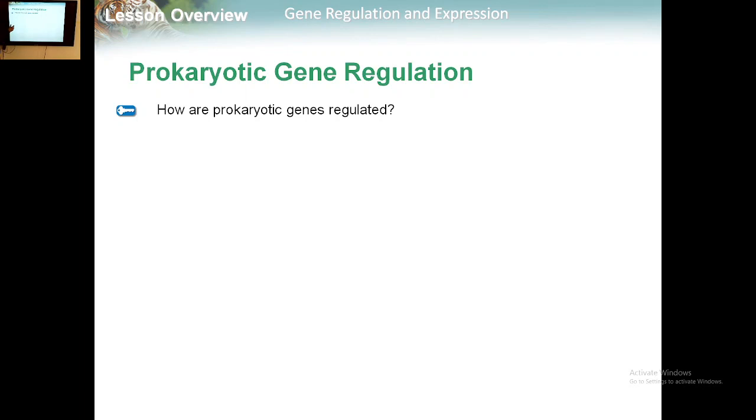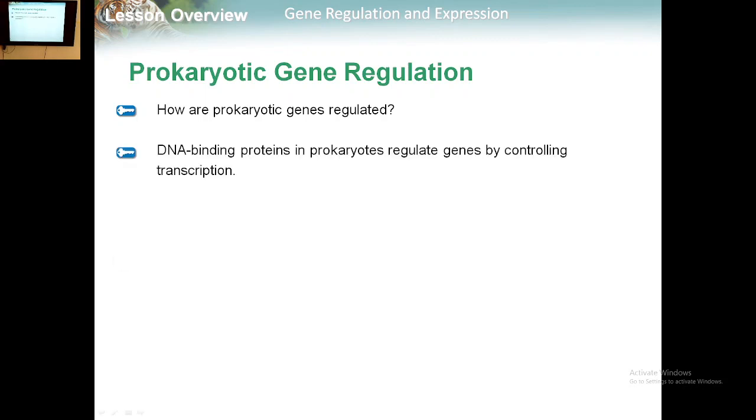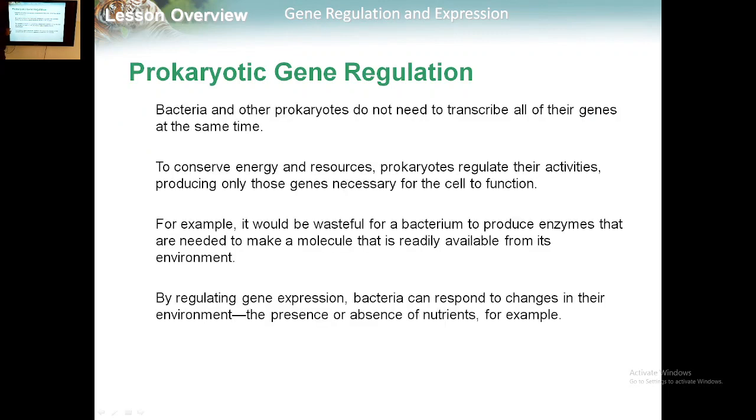You know, the prokaryotic genes are simple and small, so they differ from the eukaryotic genes. DNA binding proteins in prokaryotes regulate genes by controlling transcription. So we have DNA binding proteins in prokaryotes which regulate and control the transcription. Let's start with the bacterial DNA, because bacteria is one of the prokaryotes, which do not need to transcribe all of their genes at the same time.